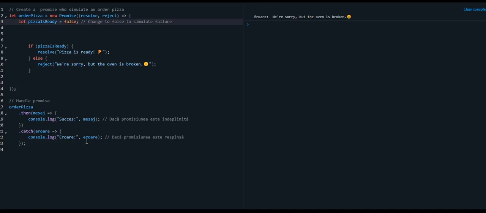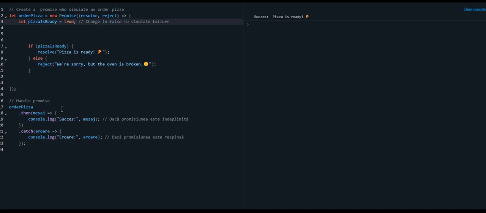I will call catch, error, and the name of the error will come from the function, from the promise object, new Promise order pizza. "We are sorry, but the oven is broken." Okay, let's modify here to put true again.